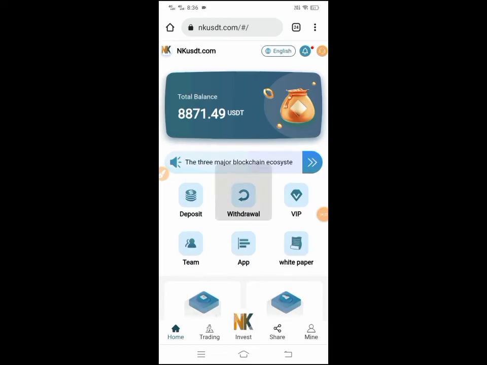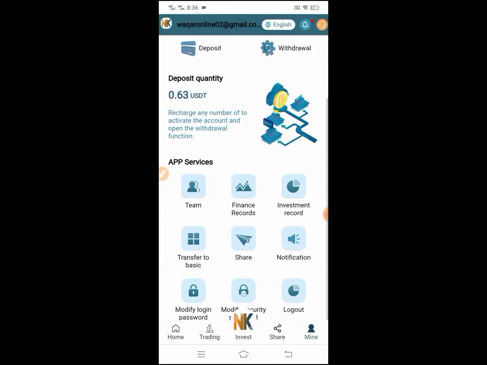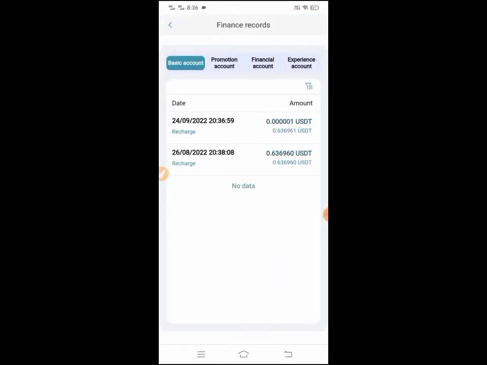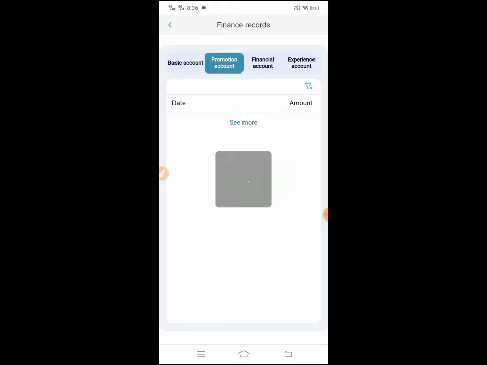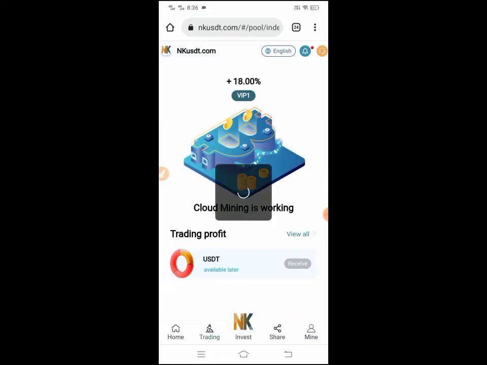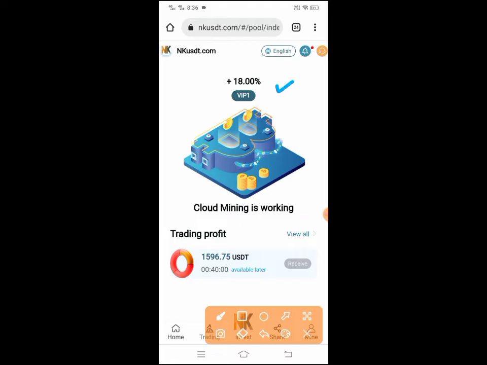So recharge completed, you can see, and I will show the transaction detail. So I click on finance record, and you can see I already deposited on this site. Promotion account, financial account, experience account. You can see the finance record. Now guys, I click on trading, and you can see here my current profit 18%. VIP1 cloud mining is working. You will receive your trading profit after 24 hours. You can